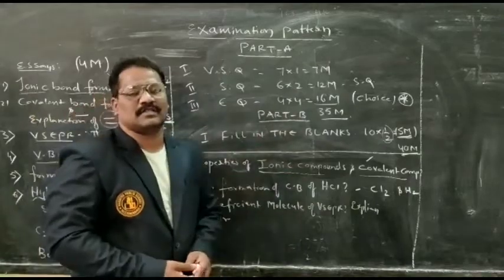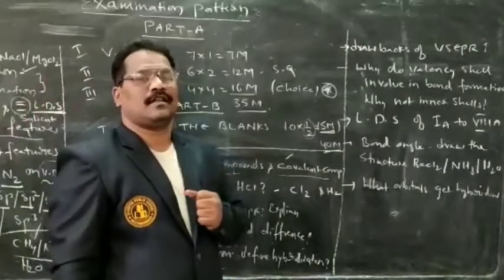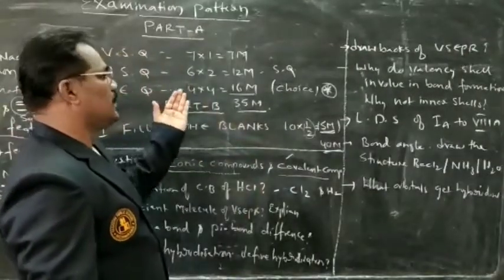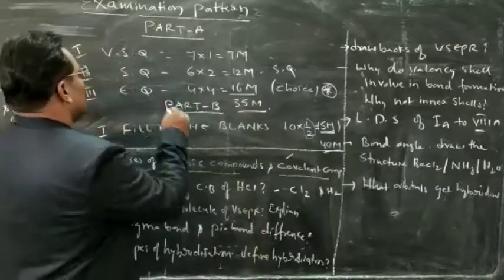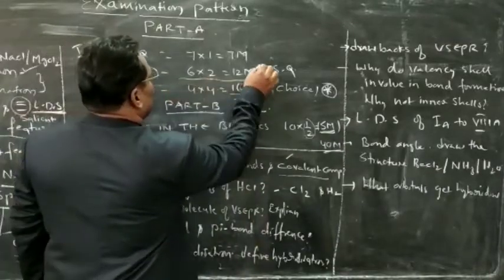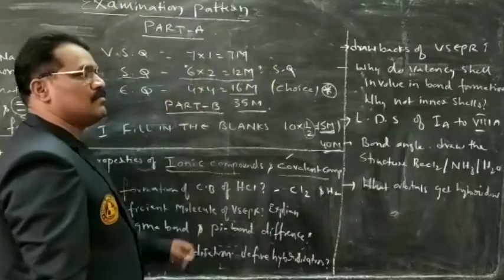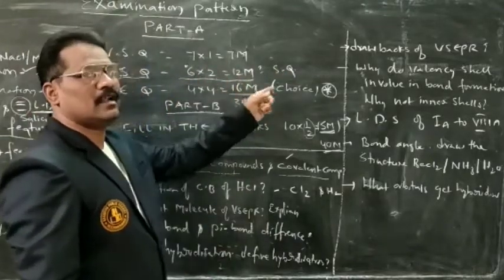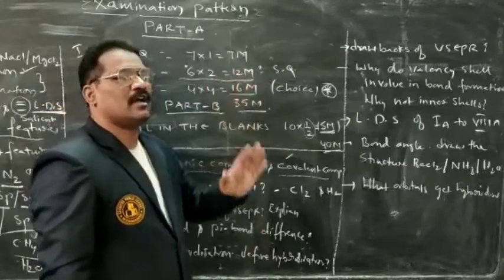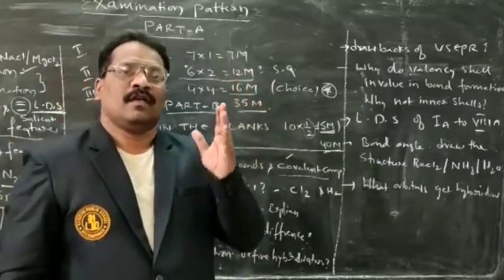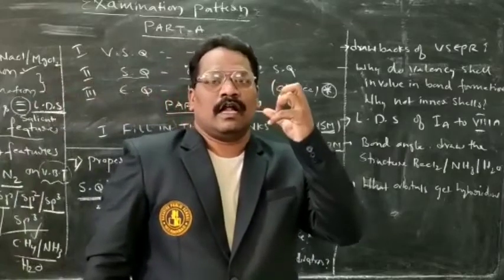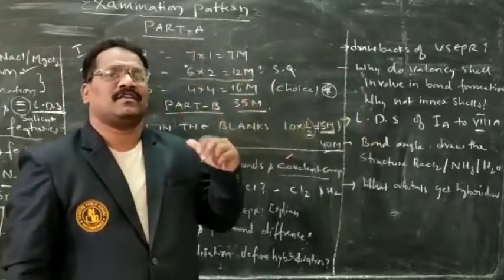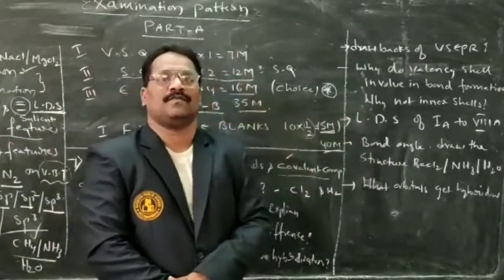Short answer questions. Okay children, after completion of essay questions, come to short answers. We have to write 6 questions. Each question carries 2 marks. No internal choice will be there. 12 marks we have to attempt. How to get 100% marks for short answer questions?